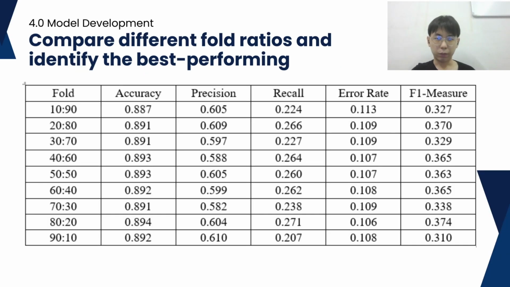So for this table, we can see the results of the various performance metrics, including accuracy, precision, recall, error rate, and F1 measure from the different split ratios. After that, we will compare the different split ratios and identify the best performing one.